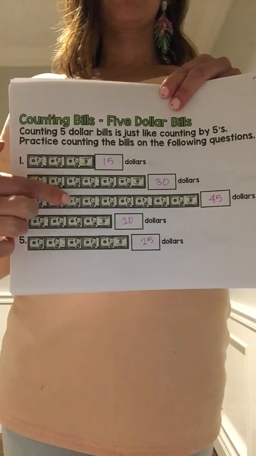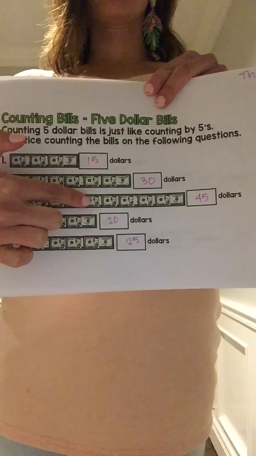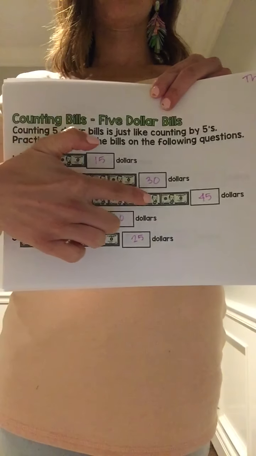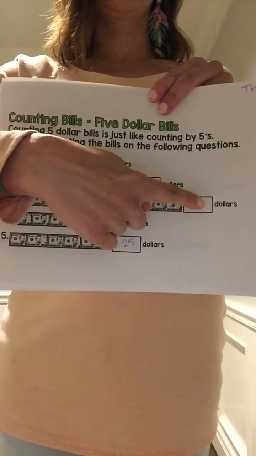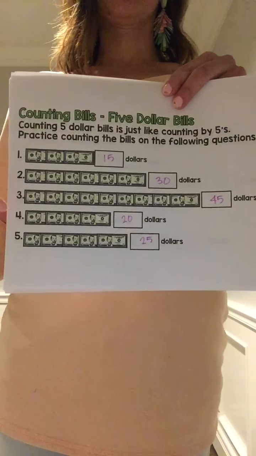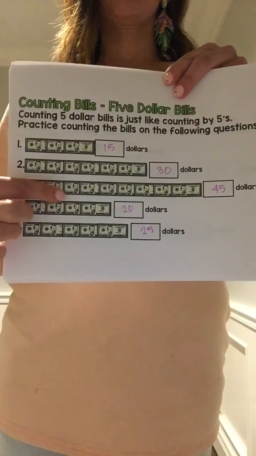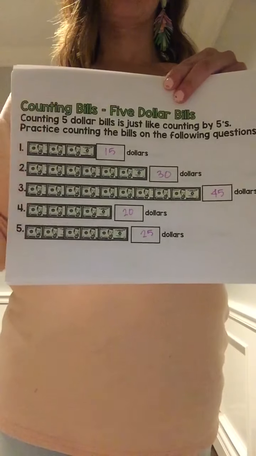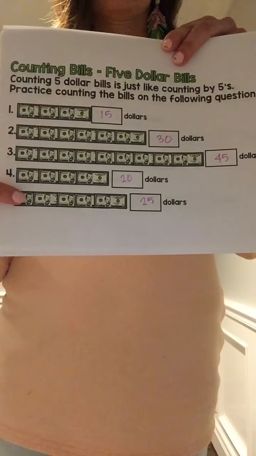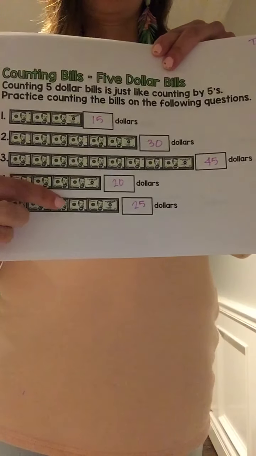5, 10, 15, 20, 25, 30, 35, 40, 45. It's $45. 5, 10, 15, 20, $20. And number 5 is 5, 10, 15, 20, 25, $25.